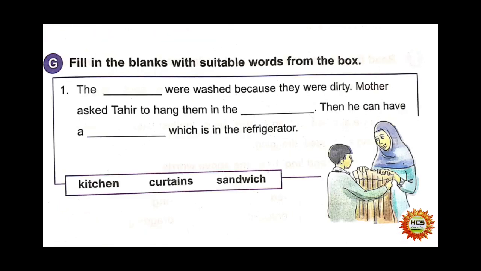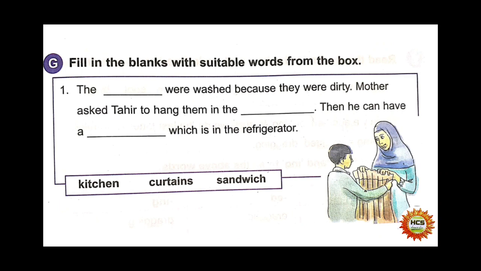Now, after solving exercise F, come towards exercise G. This is on page number 63. Fill in the blanks with suitable words from the box. As you can see that there is a box and there is a picture. What we have to do, we have to complete these sentences with the help of the words which are given in the box. The dash were washed because they were dirty. The curtains were washed because they were dirty. So we will write curtains.